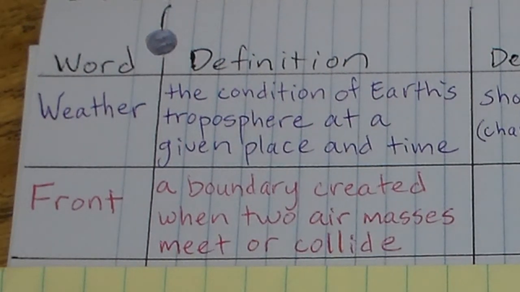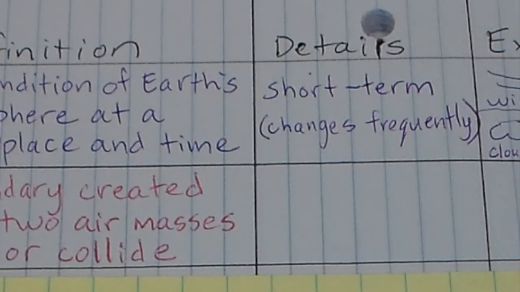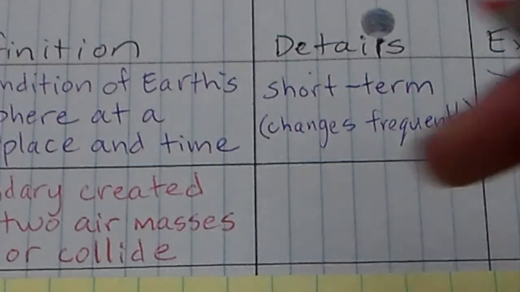So a front is a boundary created when two air masses meet or collide. When you have air masses and they're moving, that's going to create these things called fronts, and that is what is also causing weather changes.